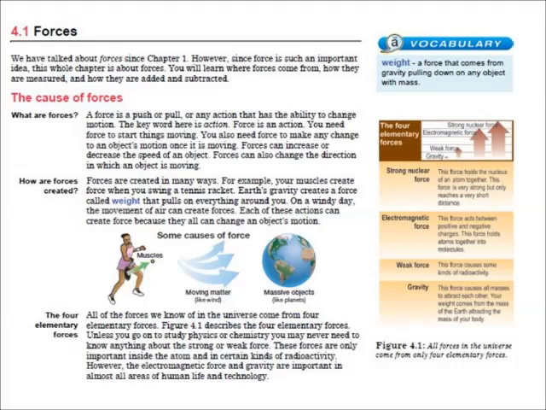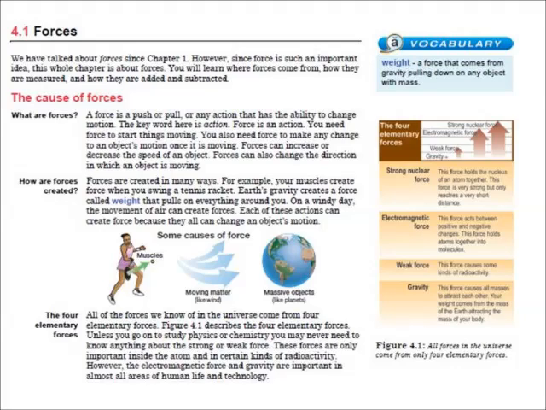All of the forces we know in the universe come from 4 elementary forces. Figure 4.1 describes the 4 elementary forces. Unless you go on to study physics or chemistry, you may never need to know anything about the strong or weak forces. These forces are only important inside the atom in a certain kind of radioactivity. However, the electromagnetic force and gravity are important in all areas of human life and technology.